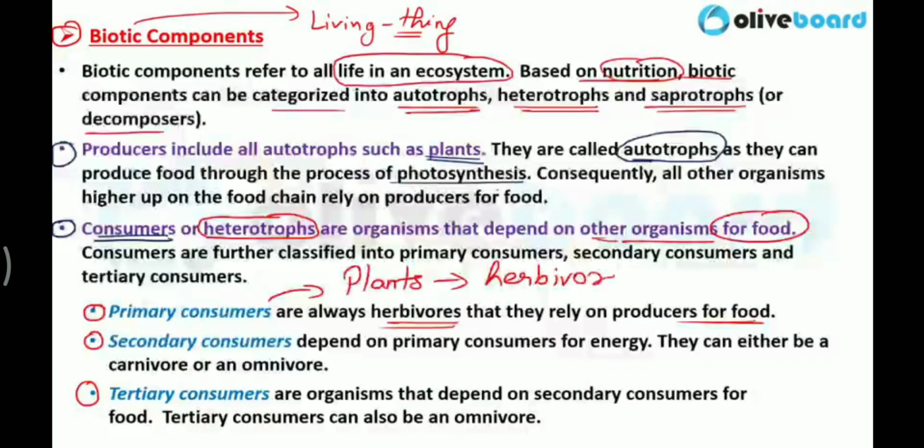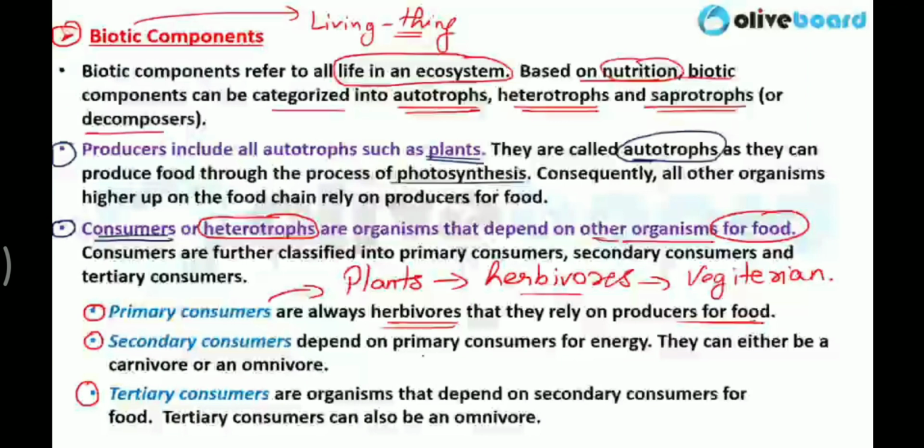They are herbivorous, which means vegetarian, in simple terms, vegetarian animals or insects, whatever you want to say. Clear? So they are primary consumers. Now, who are secondary consumers?